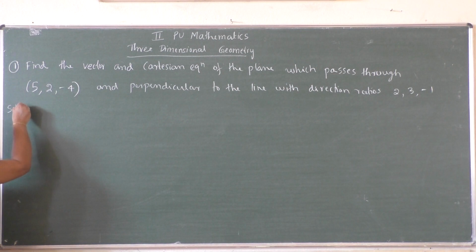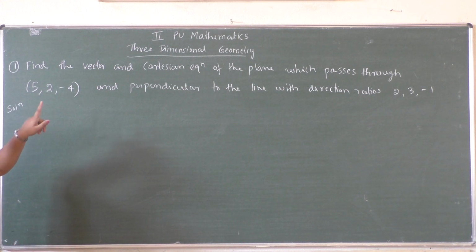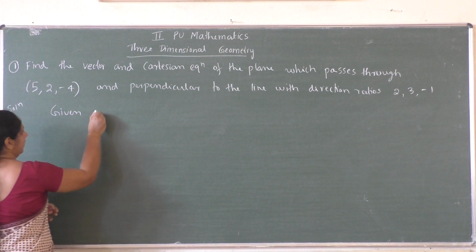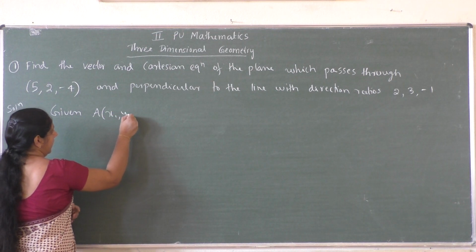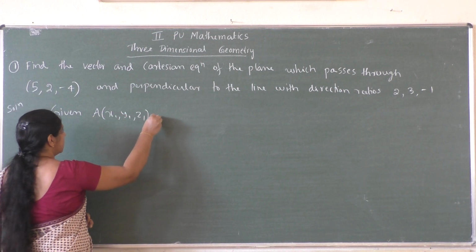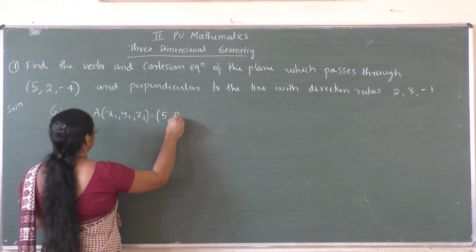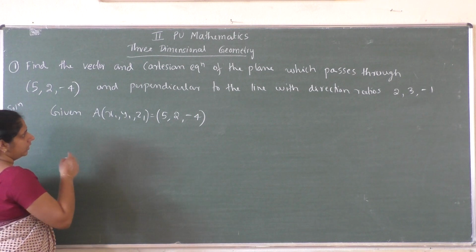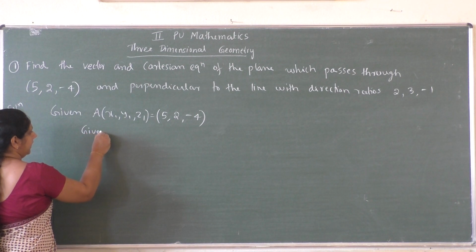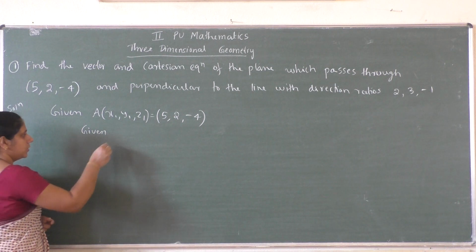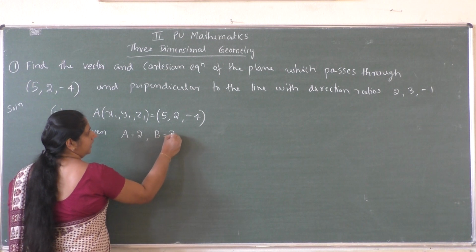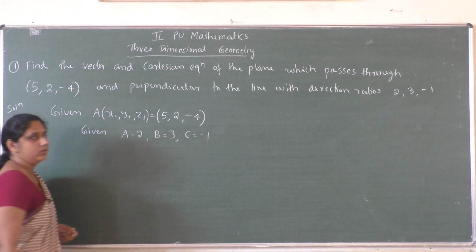So, solution. What is the given data? The plane passes through the given point A. What is A actually in general? It is (x1, y1, z1). So what is this point? It is (5, 2, minus 4). Now given the direction ratios, direction ratios means capital A, B, C are given. So A equal to 2, B equal to 3 and C equal to minus 1.